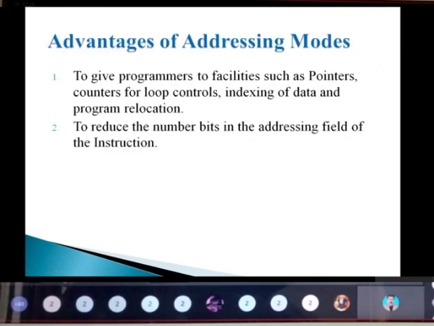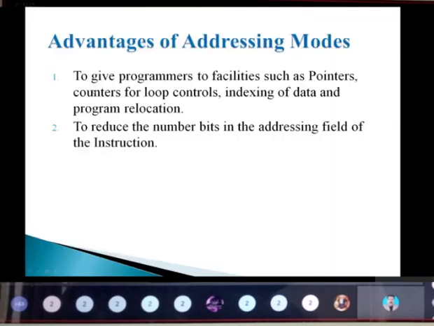For this one, it will be 1220. The advantage of this addressing mode is that it gives programmers the facility of pointers or counters for loop control, indexing of data and program relocation, all those things we can do. And it reduces the number of bits in the addressing field of the instruction. This is one advantage of this addressing.